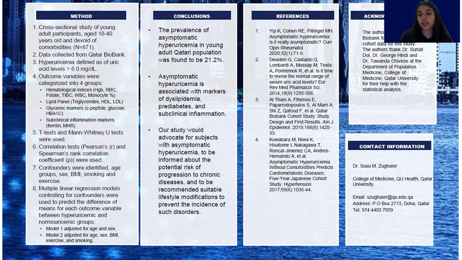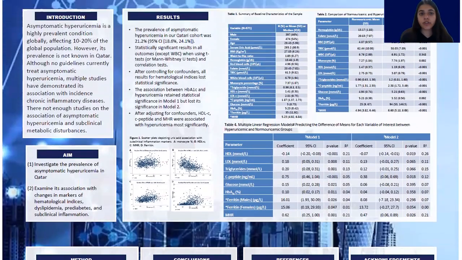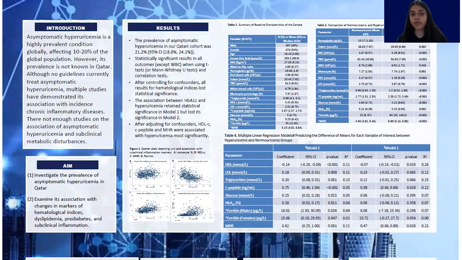The results of our study showed that the prevalence of asymptomatic hyperuricemia was 21.2% in our Qatari cohort, which was slightly higher than the global prevalence. There was a statistically significant difference in means for all outcome variables except white blood cells when compared in hyperuricemic and non-uricemic groups.